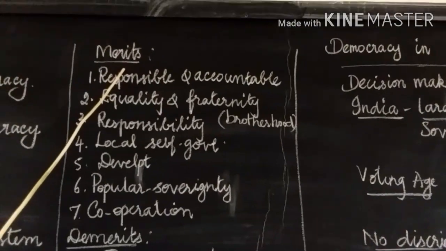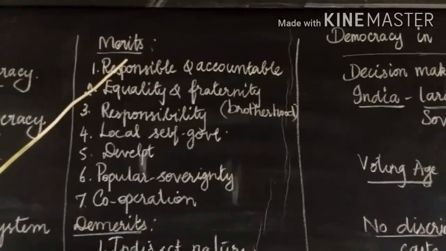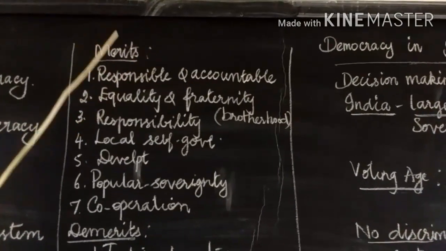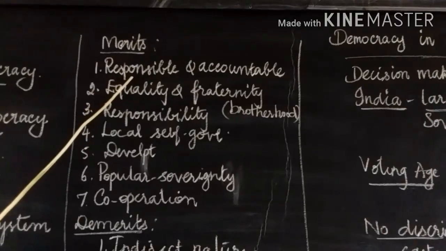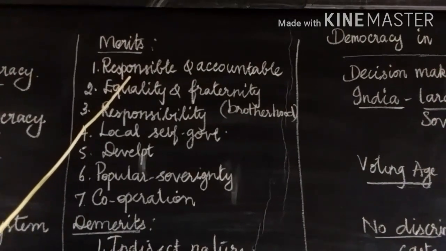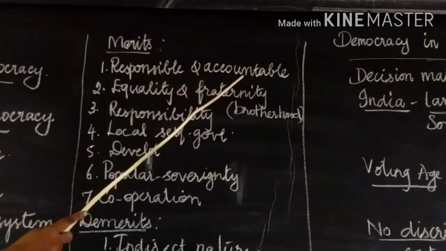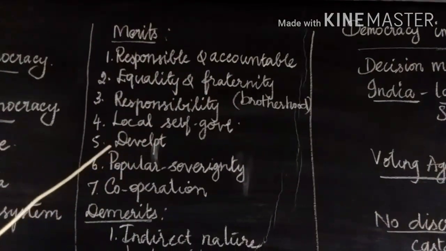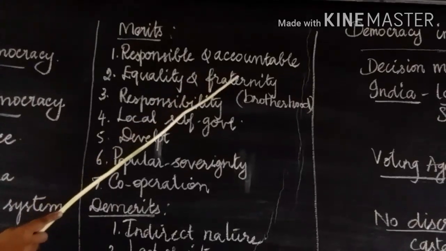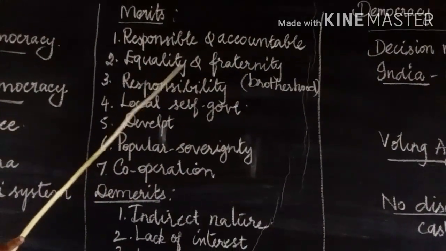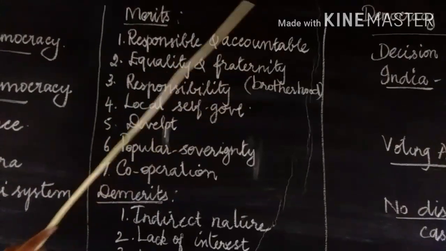Now we are going to see merits and demerits of democracy. First, the merits of democracy. First, a responsible and accountable form of government. Second, equality and fraternity. Fraternity means brotherhood. All over India, all are equal and brothers.